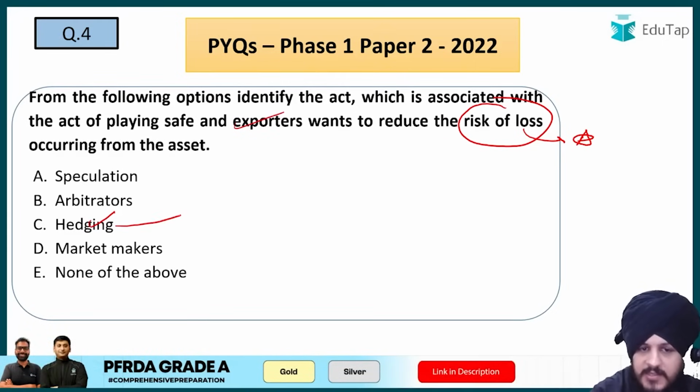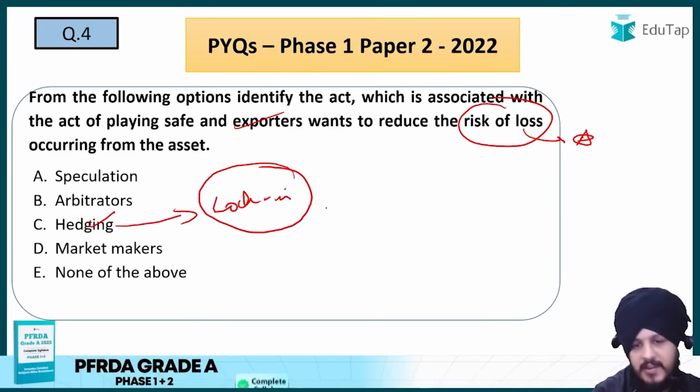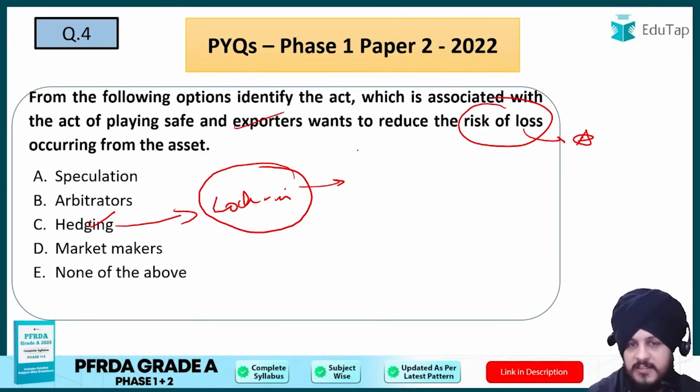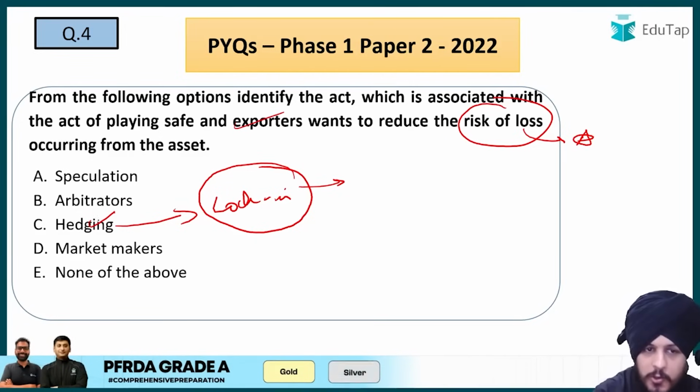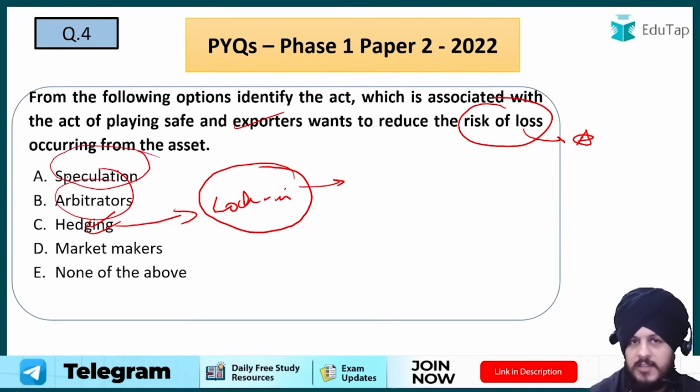Because when we talk about hedging, hedgers are the ones who are worried about future price movements, and they want to lock in the price at the current date only, right? So they adopt different types of risk aversion strategies for the assets that they are holding. So C is going to be the answer. I hope you know about speculation and arbitrators also. Very simple concepts with respect to finance.